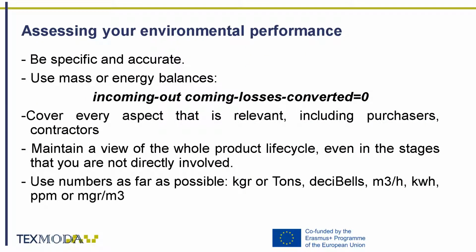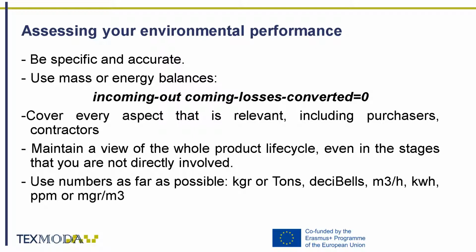When assessing your environmental performance, you should be as specific and accurate as possible. Track materials and energy as they are used in the business and use mass or energy balances. Incoming minus outgoing minus losses minus converted are equal to 0.